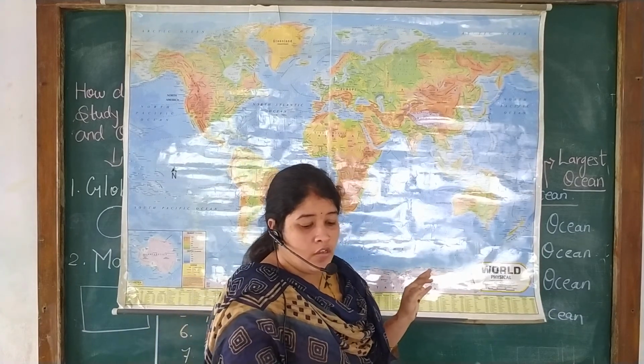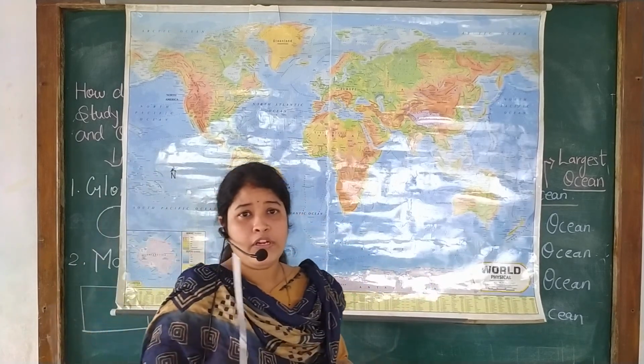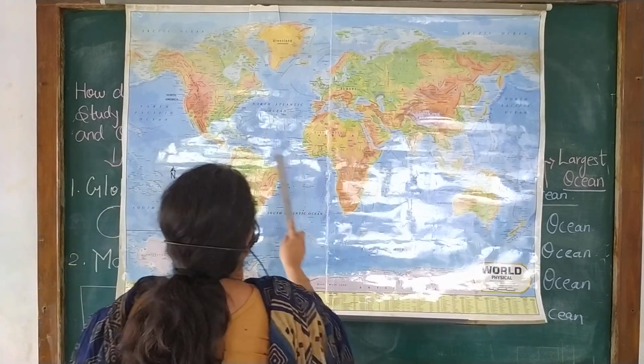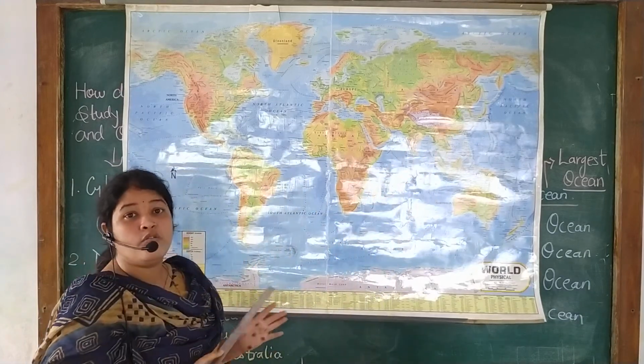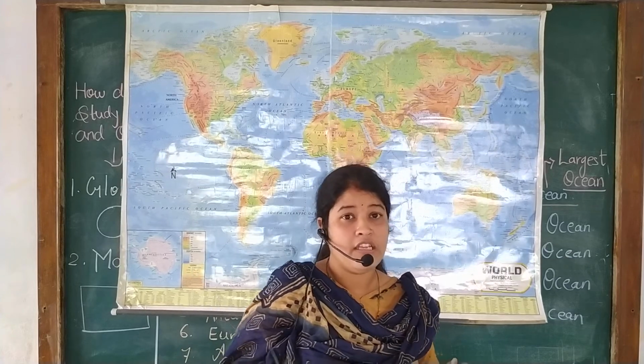See students, on a map we can locate each and everything that I have explained, continents and oceans. This brown and green part, all these are continents, and this blue part, can you see it? These are oceans. In this way on a map we can locate everything easily.